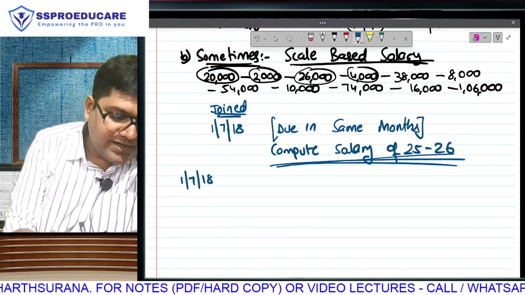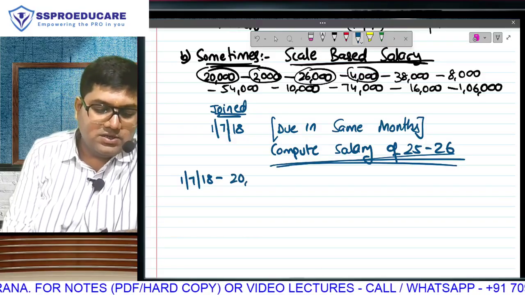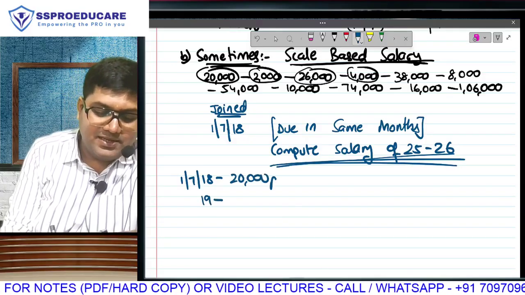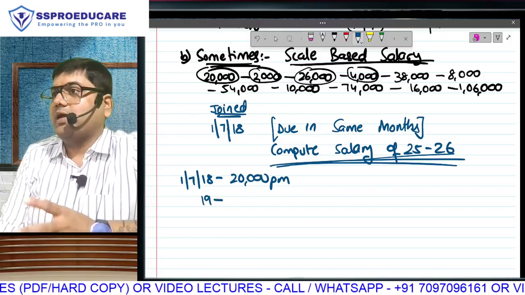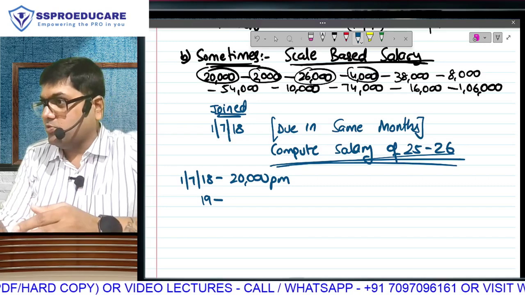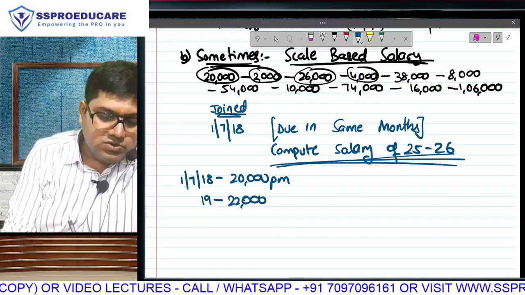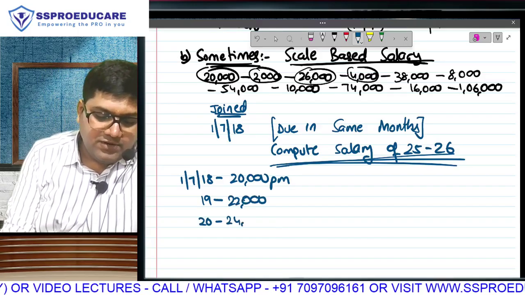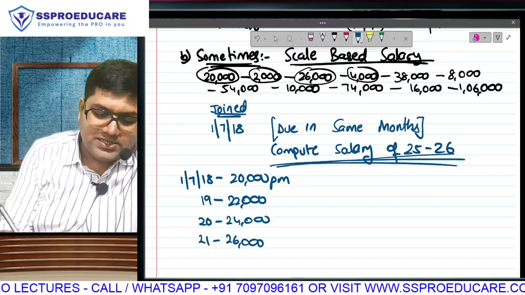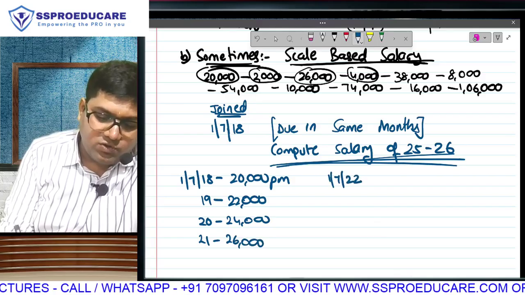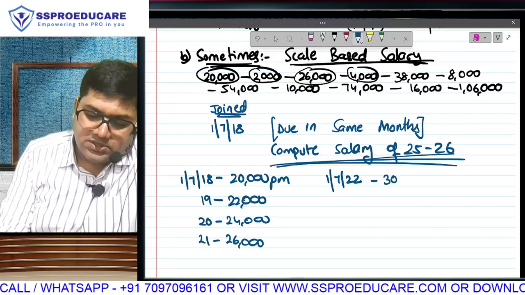1st July 2018. Just tell me what is your salary per month? 20,000. Now tell me what will be your monthly salary on 1st July 19? Participate, otherwise you can be silent spectators. What laptops are you people? You are humans, no? Speak. 22,000. In 2020, 24,000. In 21, 26,000. Now that you have reached the next level, on 1st July 2022, what will be your monthly salary? Come on. 30,000.